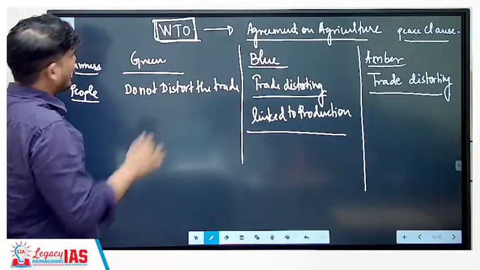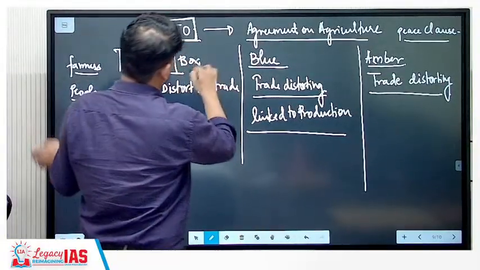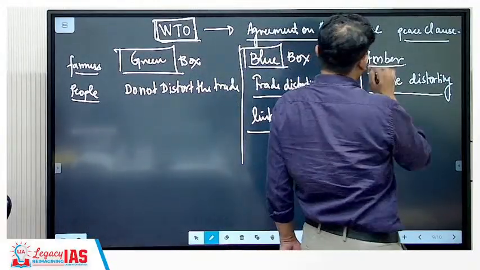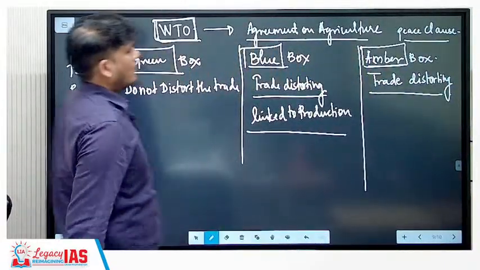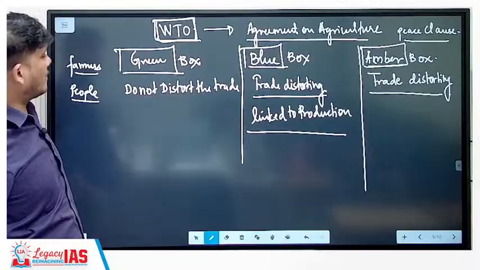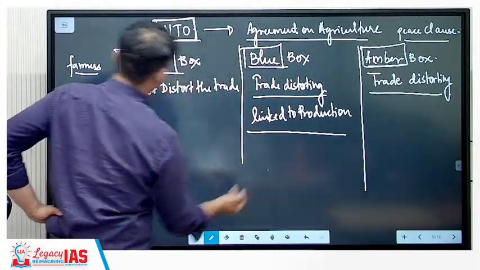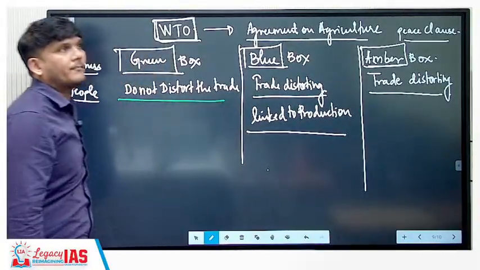What it has done is classify subsidies into 3 types. One is the green box subsidy, the second is the blue box subsidy, and the third is the amber box subsidy. The green box, the blue box, and the amber box. Now, what is the green box subsidy? Green box subsidy is that subsidy that does not distort the trade.